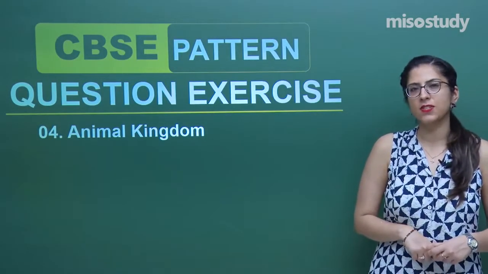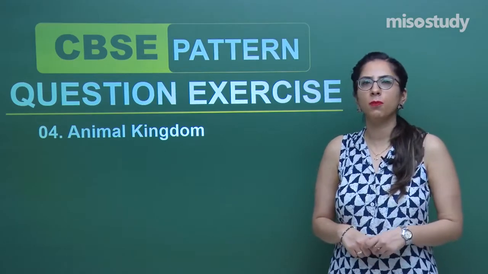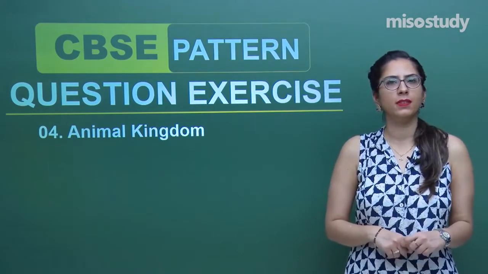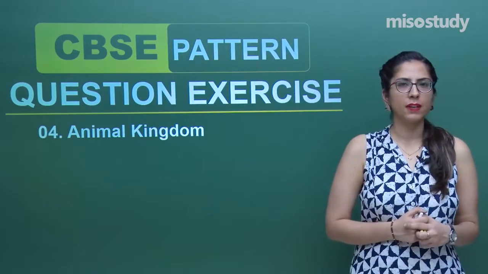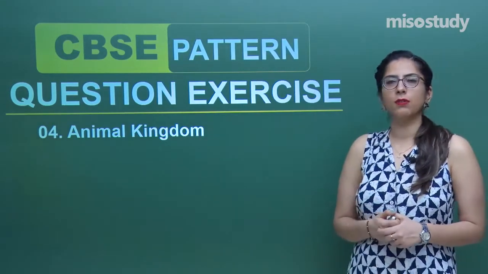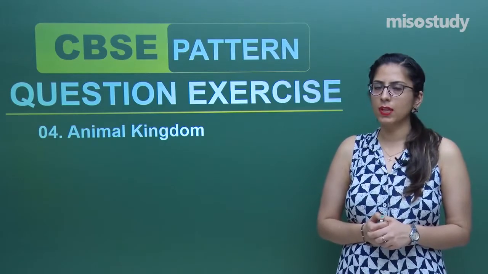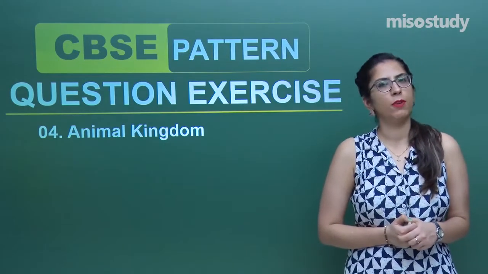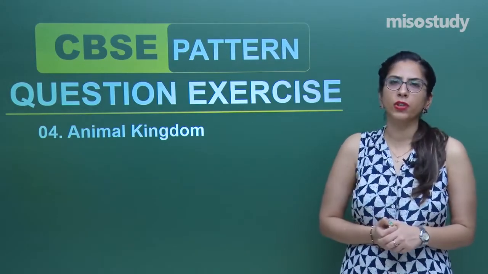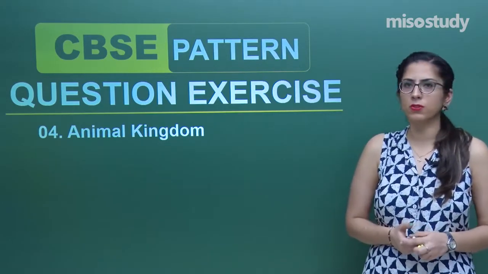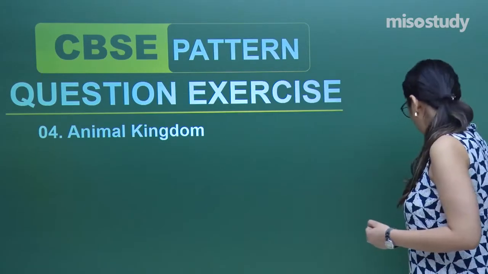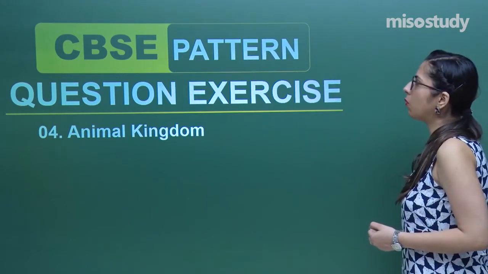So in today's session, I will be talking about some questions as per your CBSE pattern. As we are discussing the chapter Animal Kingdom, I have included around 10 questions. Each of the questions is from a different category, some from 1 mark, 2 marks, 3 marks and 5 marks. I'll tell you how to attempt such types of questions. Now, let's start today's session with question number 1.